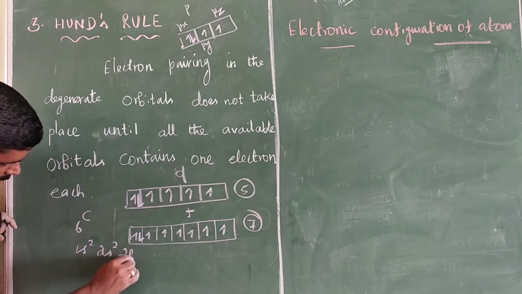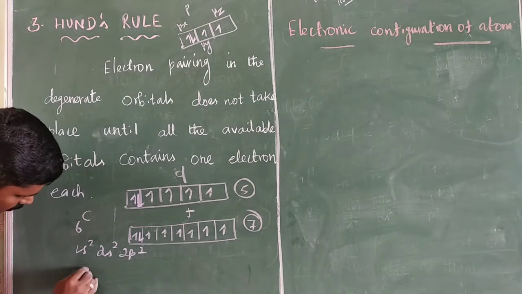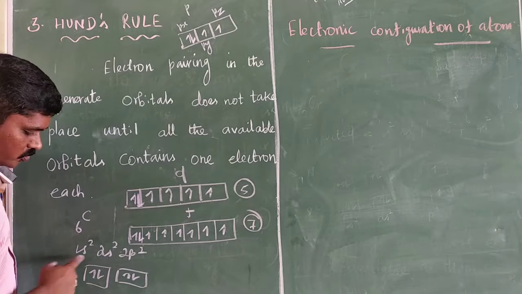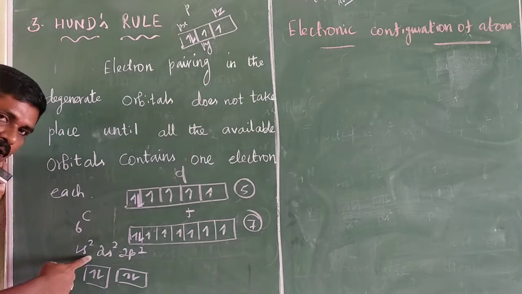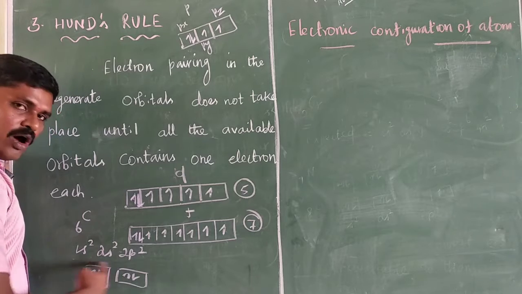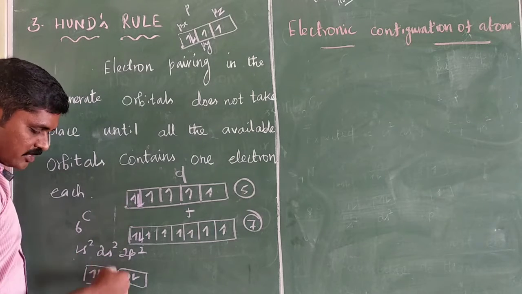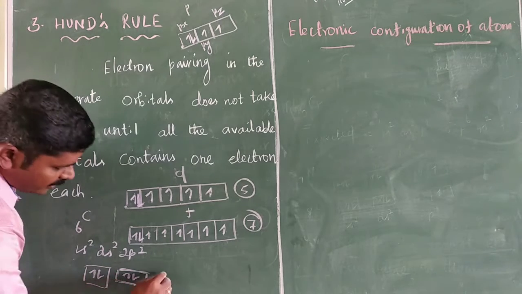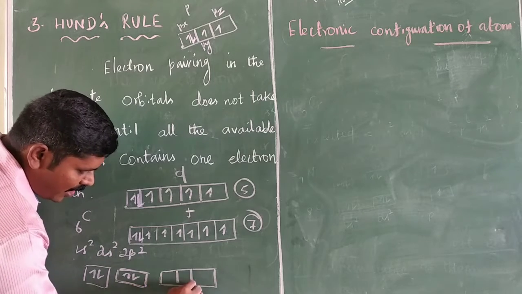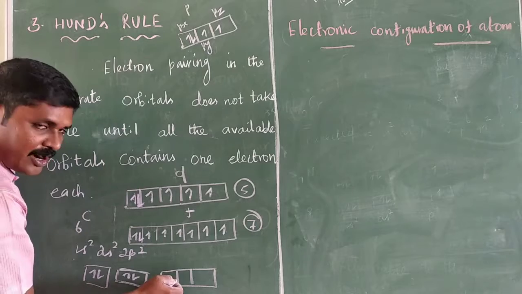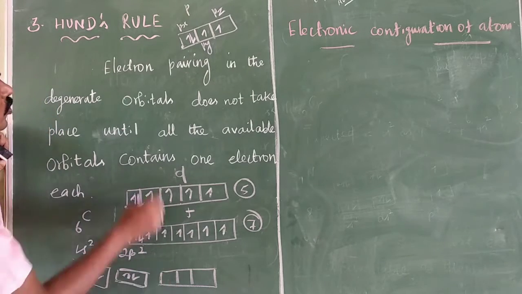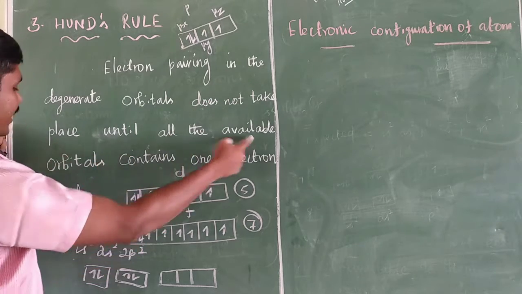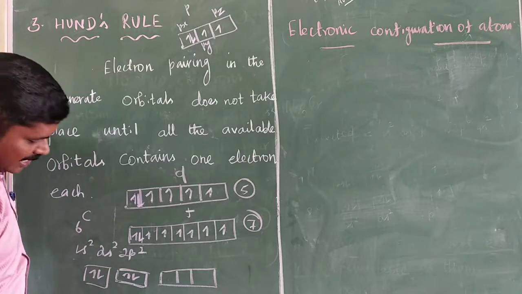1s2, 2s2 and 2p2. In the 1s orbital, 1s2, then 2s2. According to the Aufbau principle, electrons fill from the lowest energy to higher energy orbitals. And by Pauli's exclusion principle, each orbital contains a maximum of 2 electrons. In the 2p orbitals, according to Hund's rule, electron pairing in the degenerate orbitals does not take place until all the available orbitals contain 1 electron each.